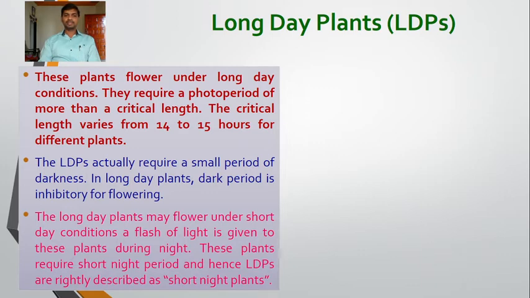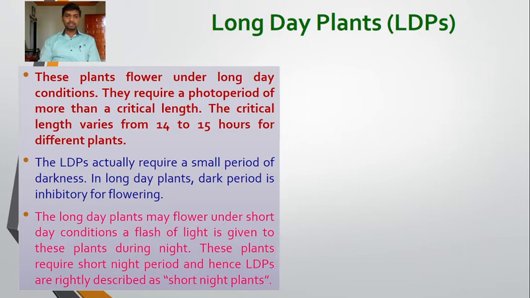So if we disturb the continuous darkness or the night period by a short flash of light, then these plants can flower. This means these plants require a short night period. Hence long day plants are rightly described as short night plants.